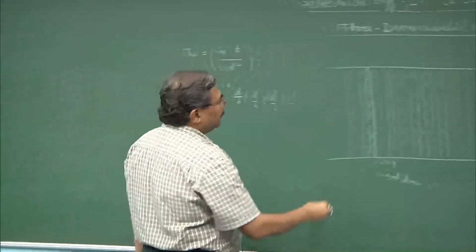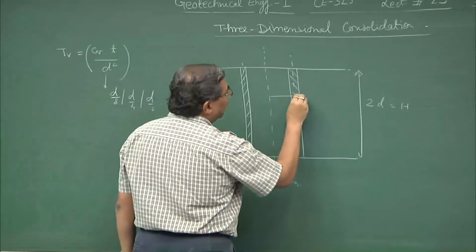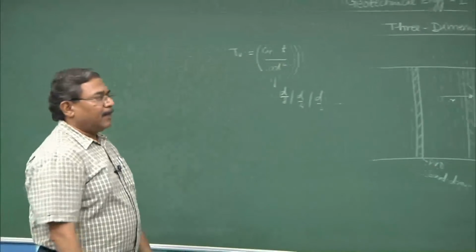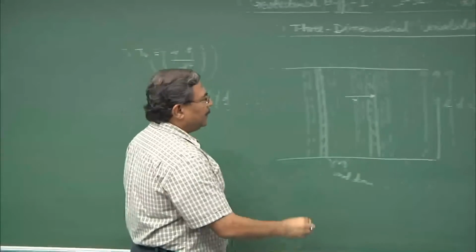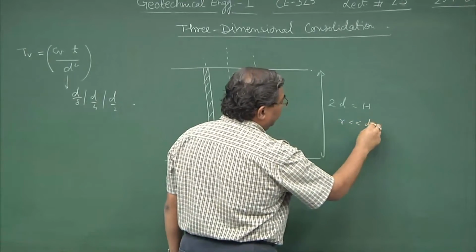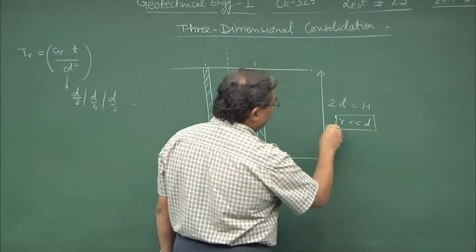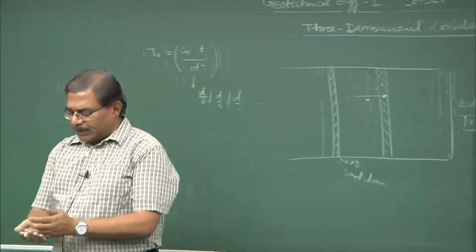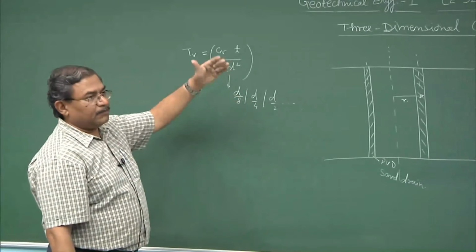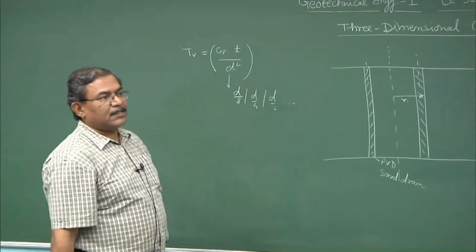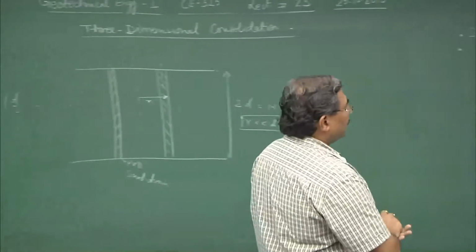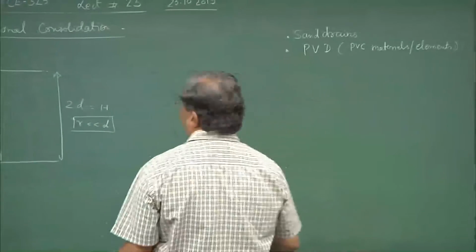What is the drainage path? The drainage path is only R, and this R is going to be much less than D. Is this okay? So, by reducing the drainage path, I am getting the advantage of accelerating the drainage process, and hence the consolidation gets accelerated. This is the concept. I am sure you must have seen most of the projects which are being done in the country right now,